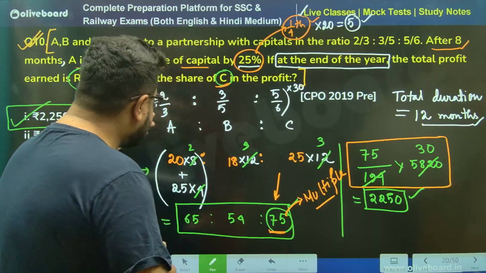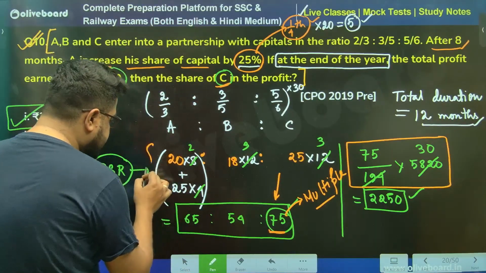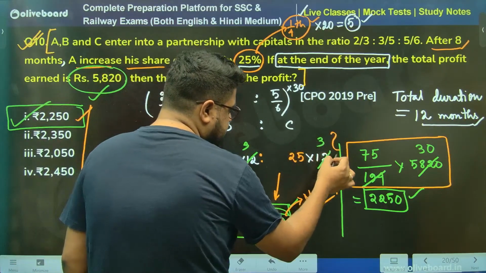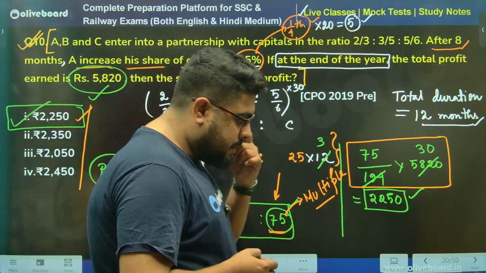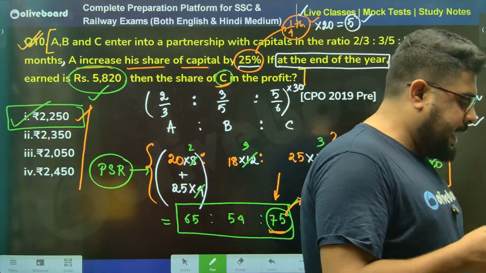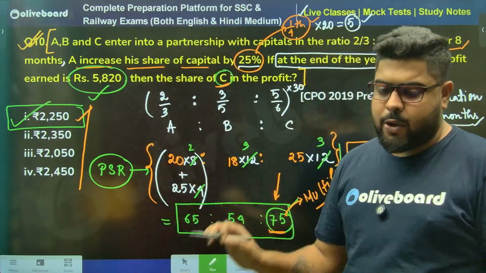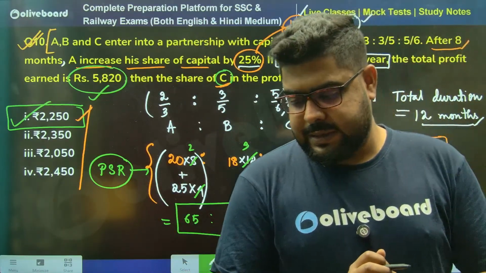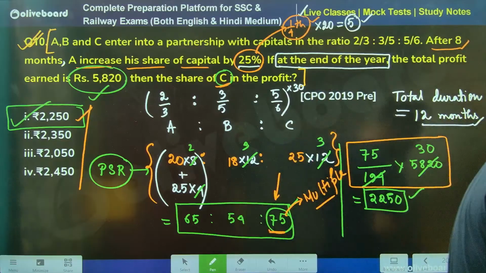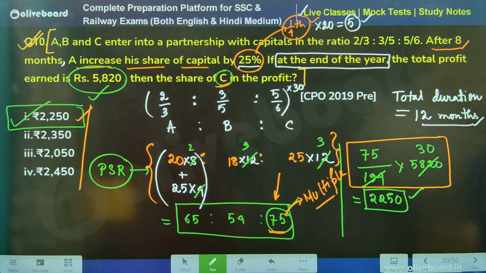Now, what is the other way of writing this particular ratio, sir? That I was about to say. But before I get there, is this clear to everyone? Is this process understood by everyone? I need a yes or no from everyone. Whether this is 100% clear. I need a very quick yes or no.